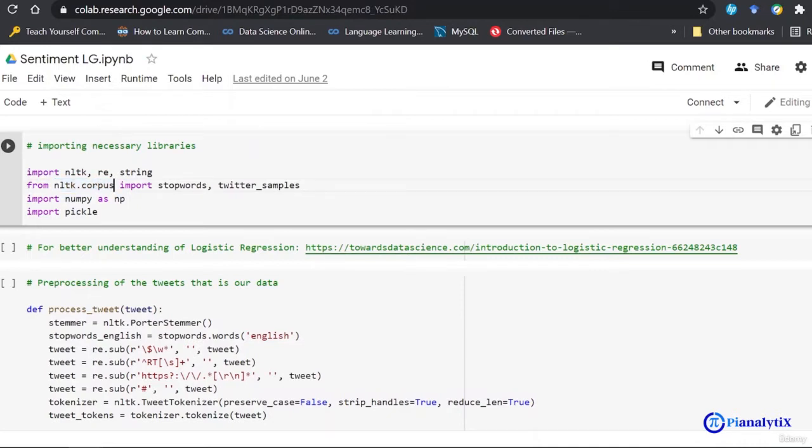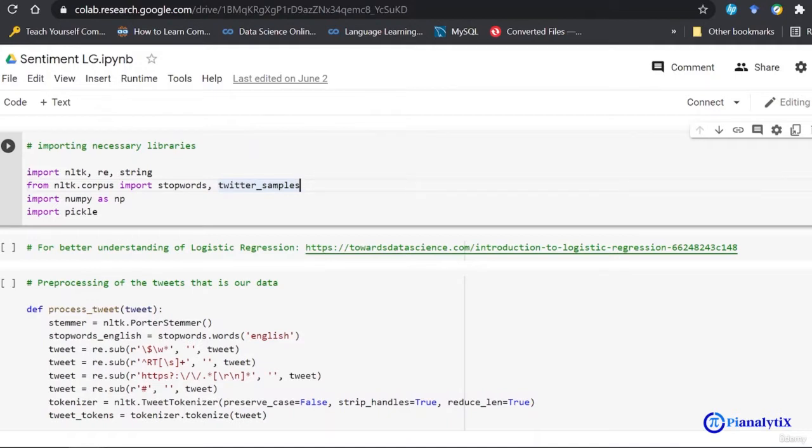Now this corpus package holds datasets which are used for text analysis, for training models, for finding inferences. So it has a lot of data, and from that we are taking our Twitter samples dataset. This has positive tweets and negative tweets with their class labels, that is positive and negative.